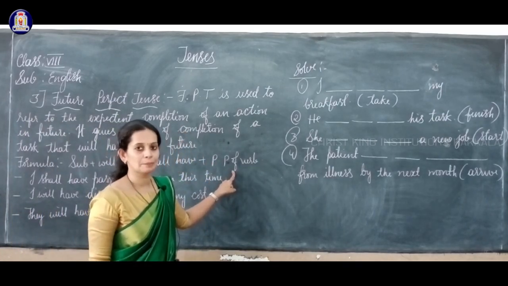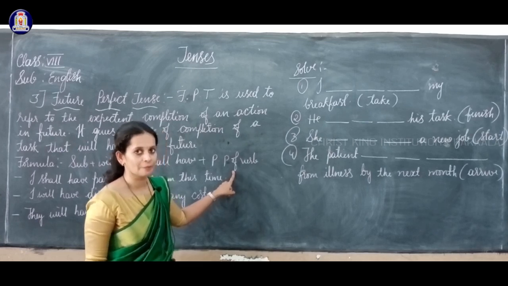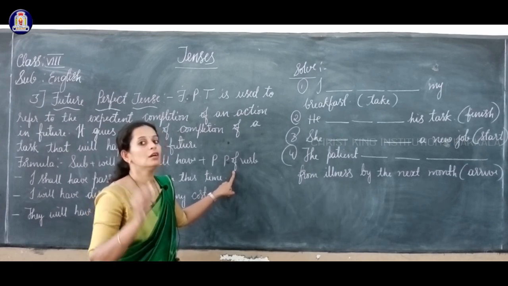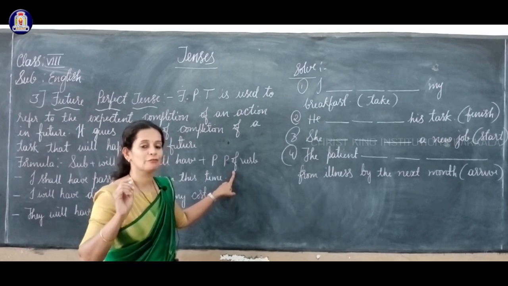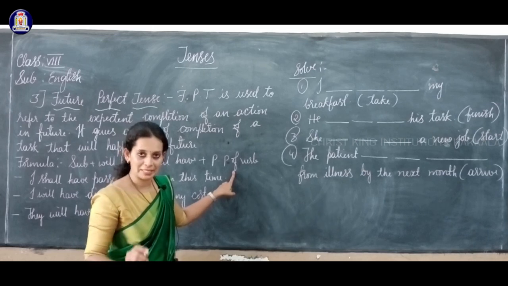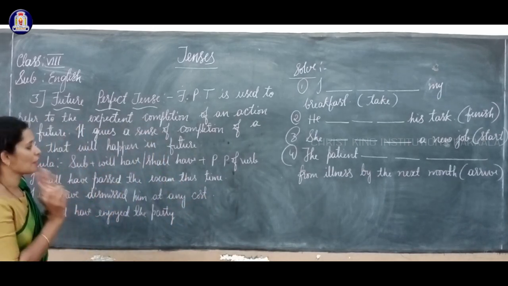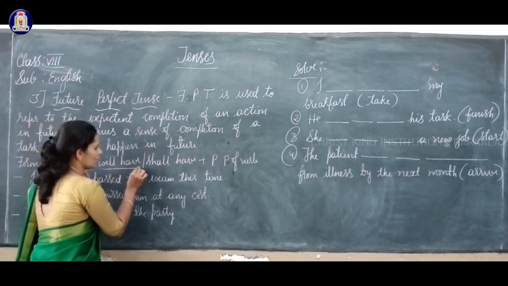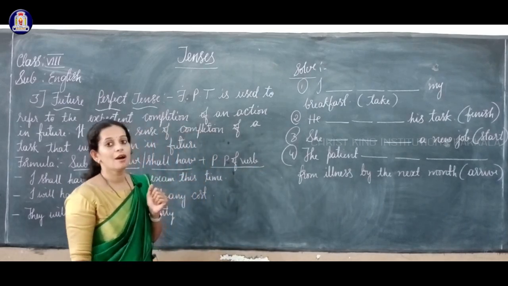Okay, past participle, about this we have already learnt in our previous classes, right? So here, in future continuous tense we used present participle. That means if you add ing to the base form of the verb, it will become present participle. Now under future perfect tense, your formula is like this: subject plus will have or shall have plus past participle of the verb.